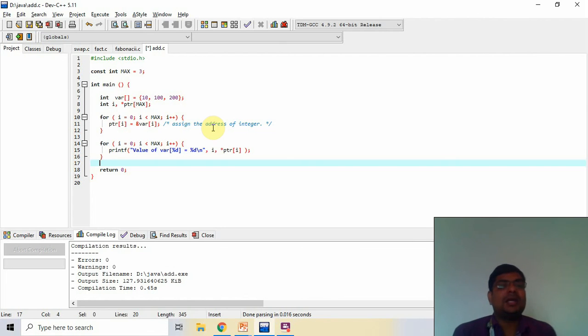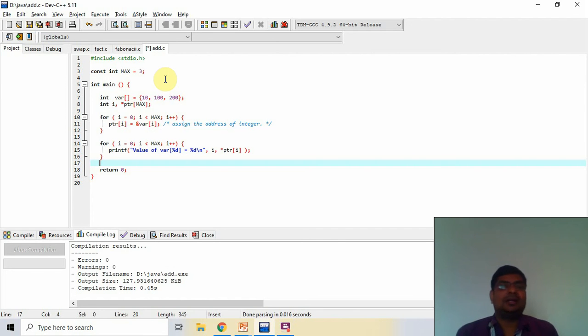Now I create an array of pointers, that is ptr, and here is MAX. It is called the default value. I set the default value for MAX at the start of the program. So the value of MAX is 3. So I create 3 pointers.